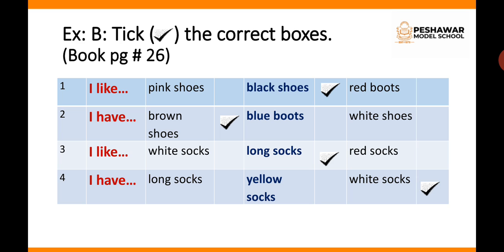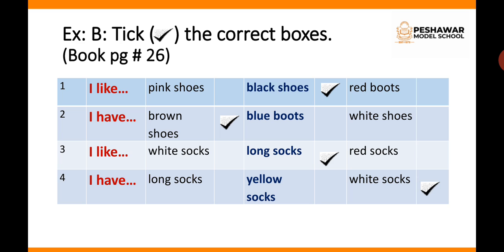This is about yourself. Number 1, I like pink shoes, black shoes or red boots. This is up to you. Which shoes do you like? Number 2, I have brown shoes, blue boots or white shoes. This is also up to you. What do you have in your home?